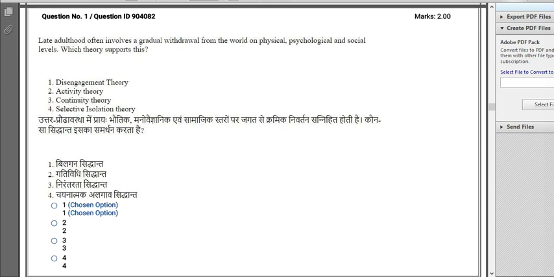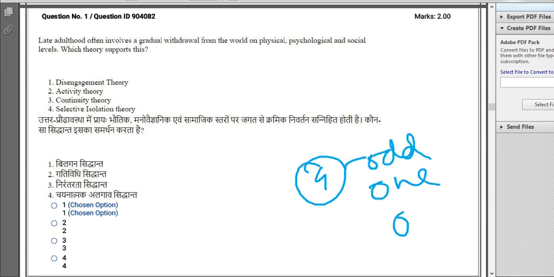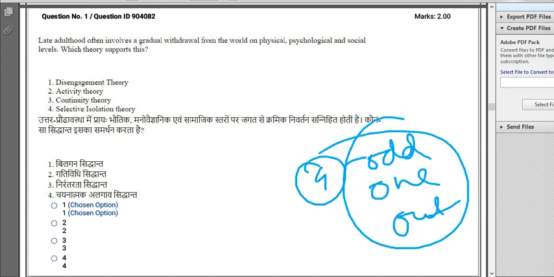So first of all, question number one. Late adulthood often involves a gradual withdrawal from the world on physical, psychological, and social levels. Which theory supports this? They have given the options as number 1 disengagement theory, number 2 activity theory, number 3 continuity theory, and number 4 selective isolation theory. First of all, option number 4 is the odd one out. It has no relation with the question asked above.